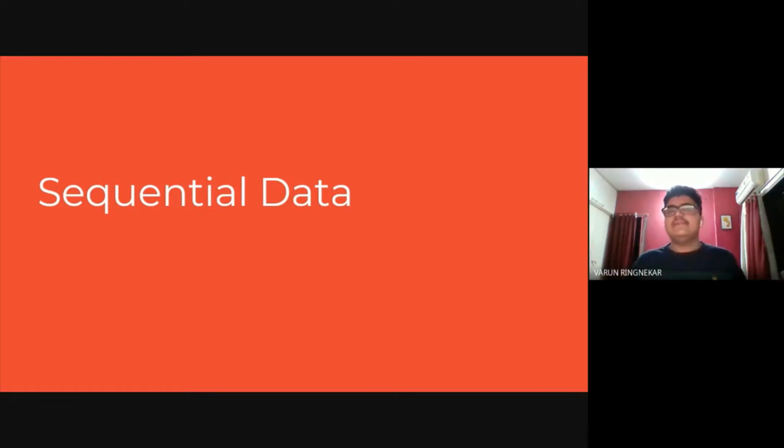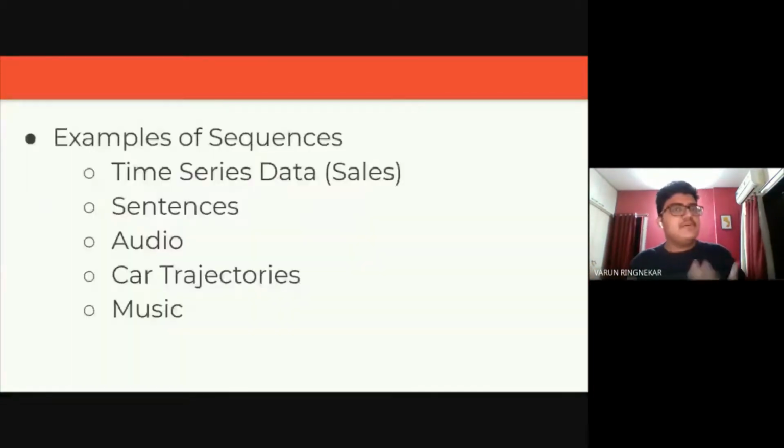One example is time series data, which can be thought of like sales data. Let's take a product like XYZ. You have a few months, and every month you recorded the sales of XYZ, and then you put that into a data frame, and that could be considered time series data. We'll go a bit deeper into this in the next slide.